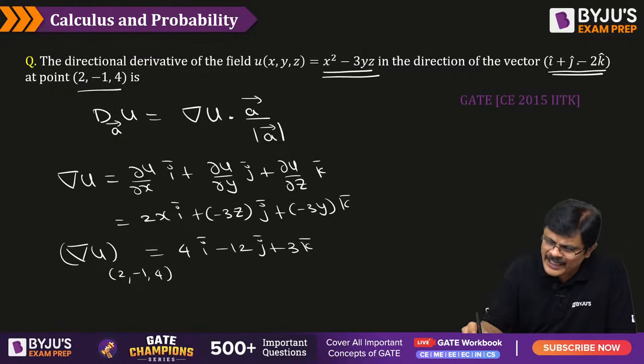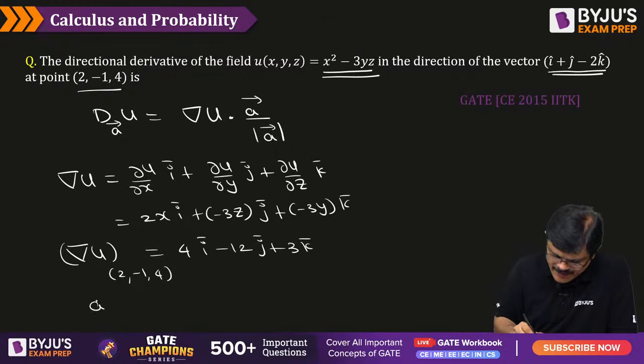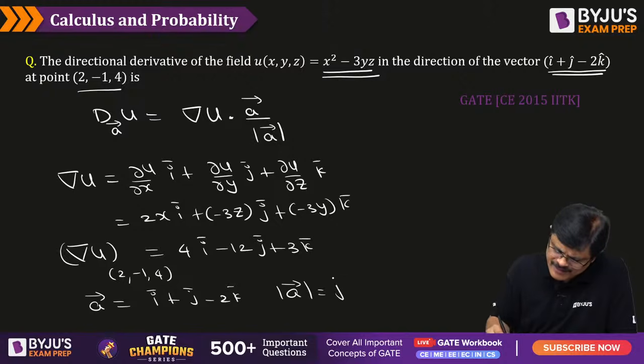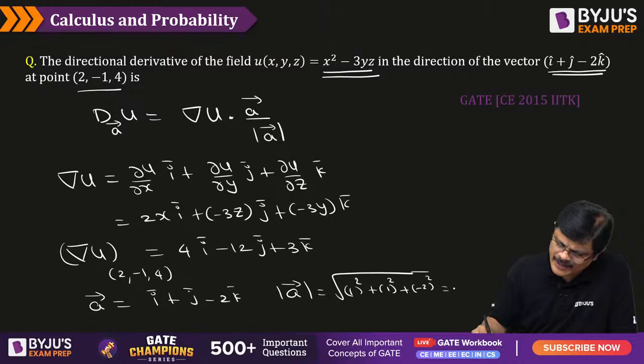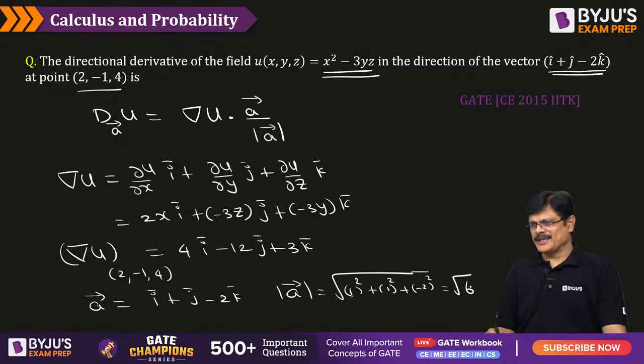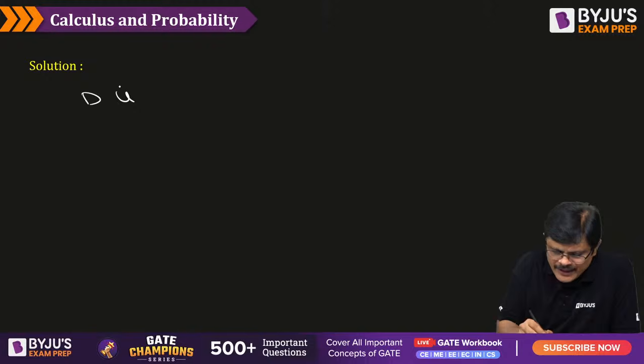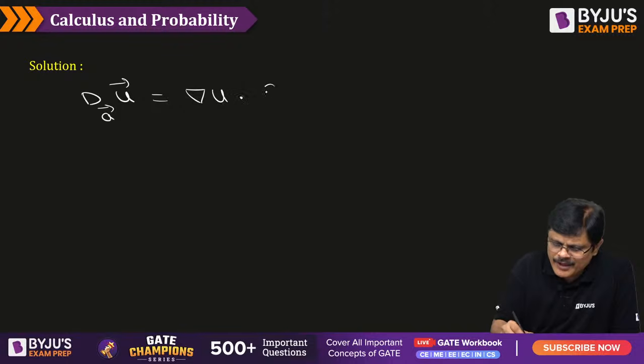Now you got del u and a is this particular vector, sir. What is a bar? A bar is given, which is I plus j minus 2k bar. So what is mod a bar, my dear friends? Which is under root of the coefficient of I, which is 1 square, coefficient of j, which is 1 square, coefficient of k, which is minus 2 whole square, which is nothing but under root 6. Now let us apply the directional derivative of u in the direction of a bar, which is given by del u dot a bar by mod a bar.